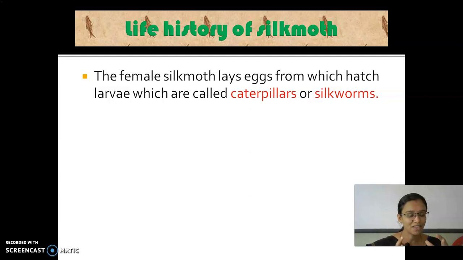A particular temperature is needed for hatching. If the condition is very cool, the hatching process does not take place. So proper warm heat must be provided to them. Then only the hatching process takes place. Here the female silk moth lays eggs, the eggs are hatched, and the larvae come out. The larvae which come out of the eggs are called caterpillars or silkworms.